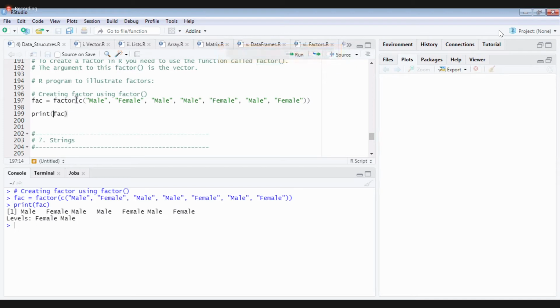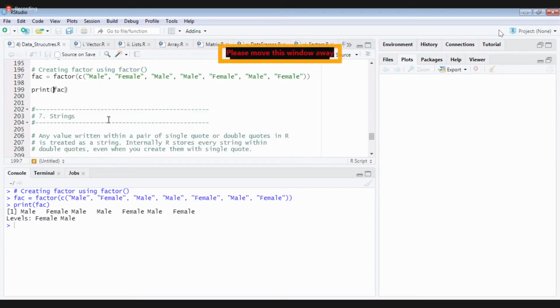Is it clear? We use factors for what? For identifying categorical data. Very good. There are many things which we can do there.